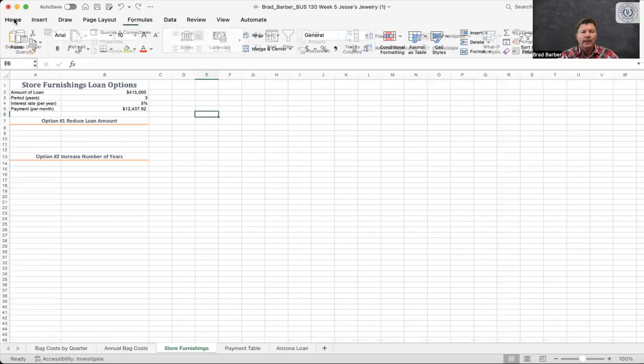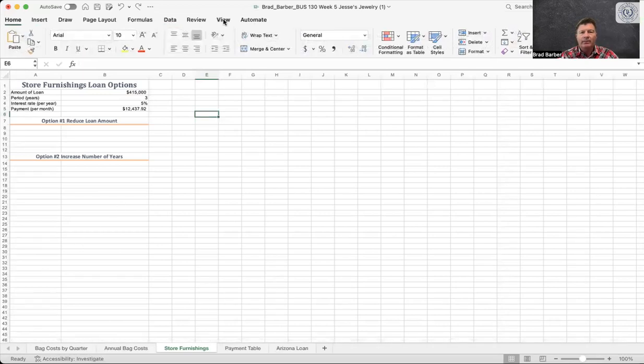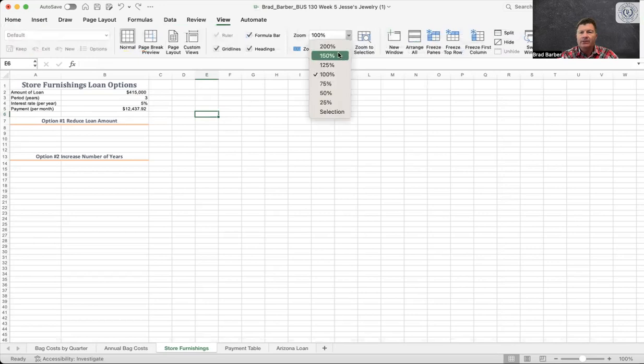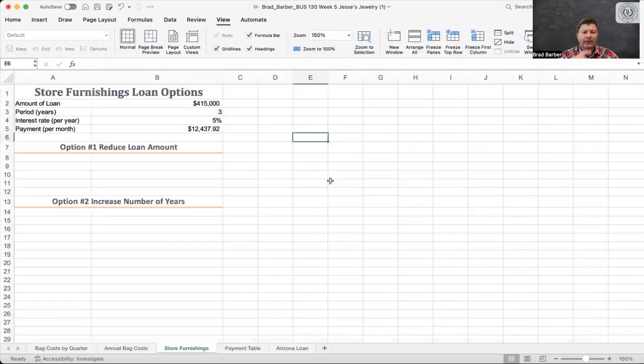Let me first make this zoom a little bigger because it'll look easier on your screen. 150% looks good. Okay. So we're going to do some what if scenarios on this loan. So here's a calculation of a $415,000 loan, 3-year term, 5% interest rate. That's your monthly payment. If you click here, you can see that there's the formula.